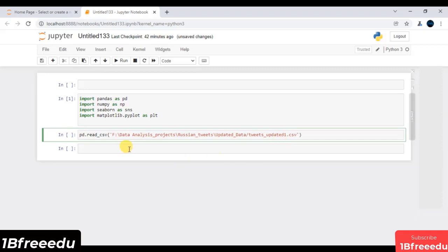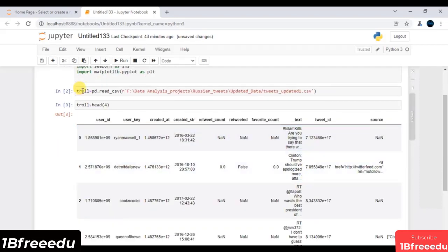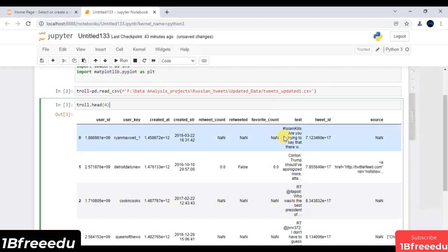And again, just to make things more efficient, you can think of appending this raw string, which is exactly my R. And let me say this, it will return my data frame object. Let me store it in troll. Let me execute this line of code, and I'm going to say troll.head. Just pass some random value, let's say 4, just to get a high level overview of how exactly your data frame looks. If I execute this line of code, this is typically the high level overview of my data.